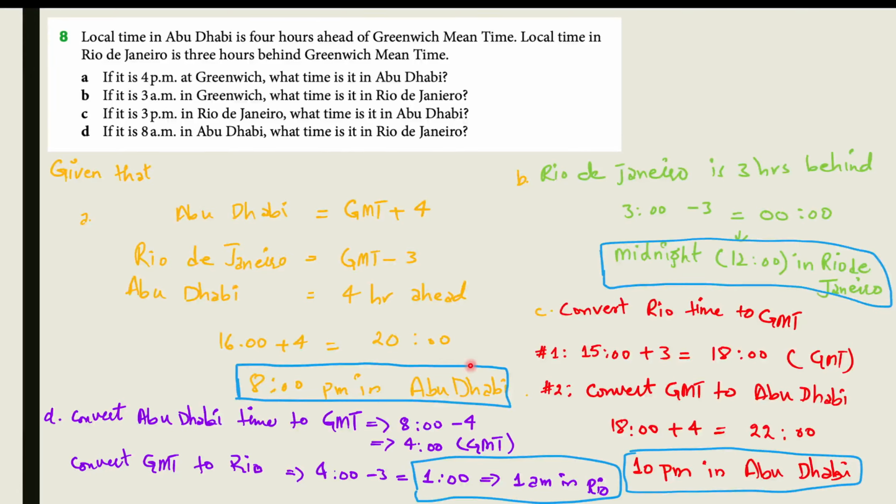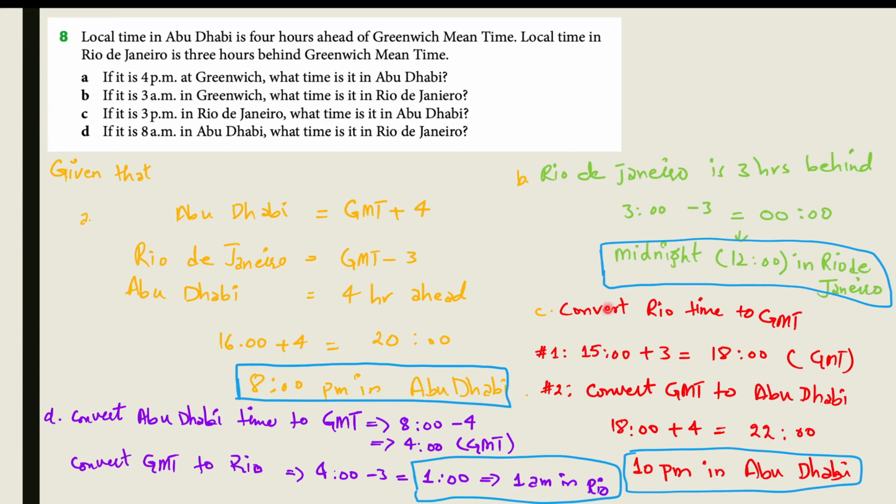in Abu Dhabi. The second part is if it's 3 a.m. in Greenwich, what time is it in Rio de Janeiro? Rio de Janeiro is 3 hours behind, as it was given to us in the question. So if it is 3 a.m. in Greenwich, we subtract 3 because it is behind GMT, and we are left with 0. 3 minus 3 is equal to 0, so it means 12 o'clock or midnight. So it would be midnight in Rio de Janeiro.